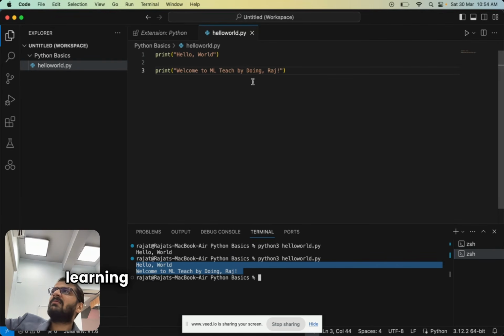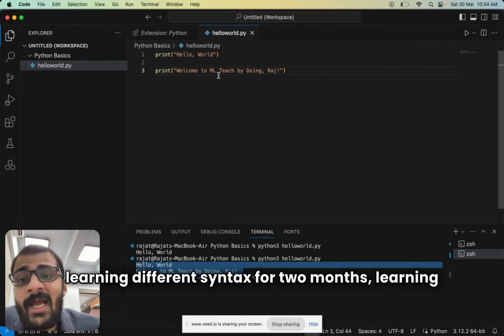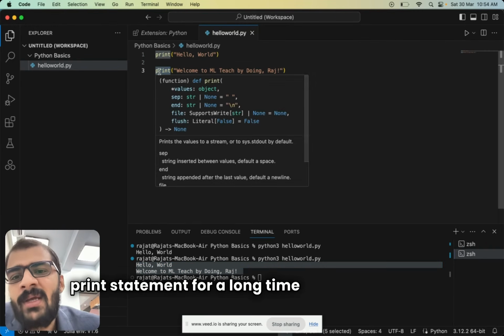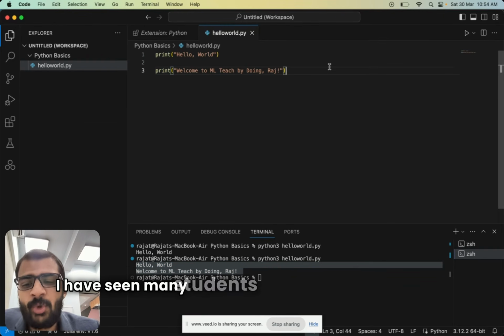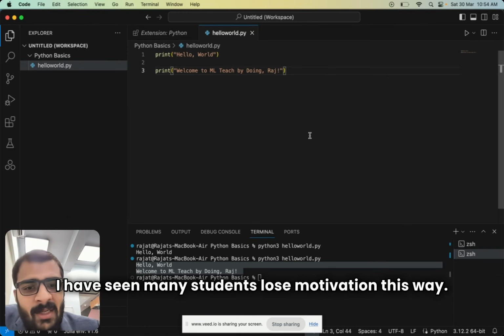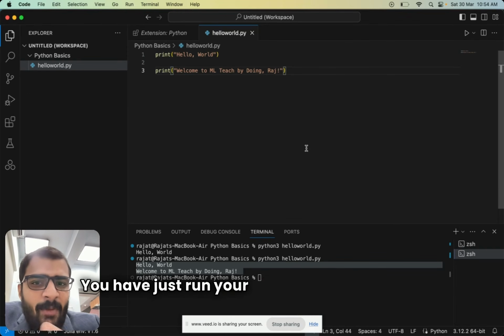Instead of learning different syntax for 2 months, learning about the print statement for a long time, then executing it, I have seen many students lose motivation this way. So this is amazing, right? You have just run your Python script.